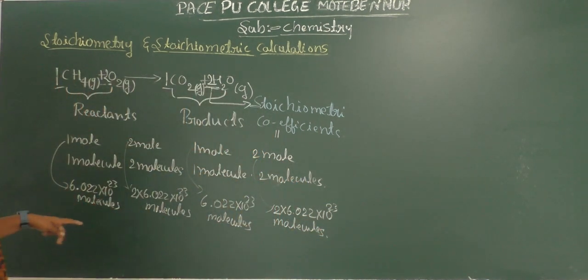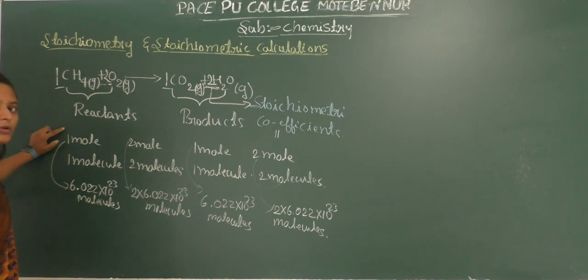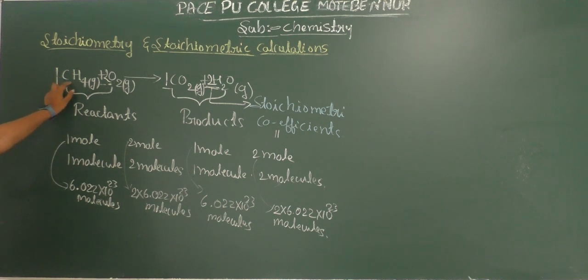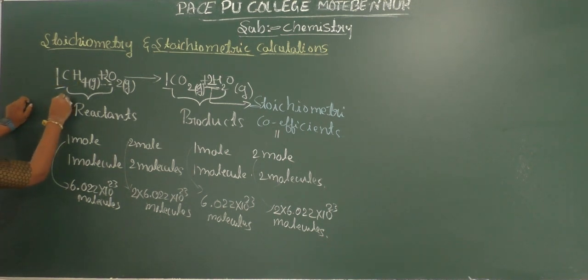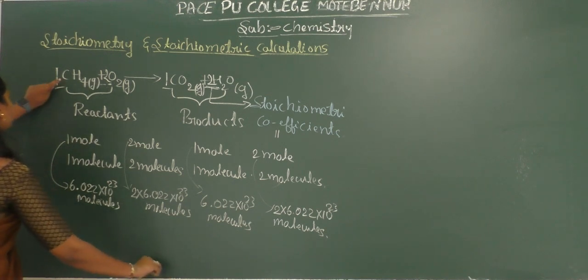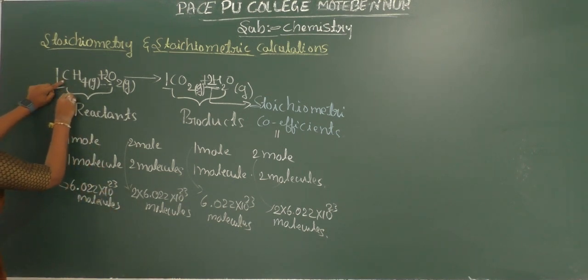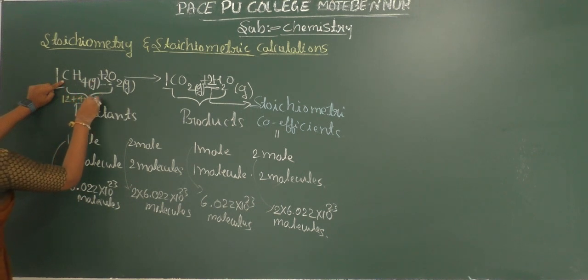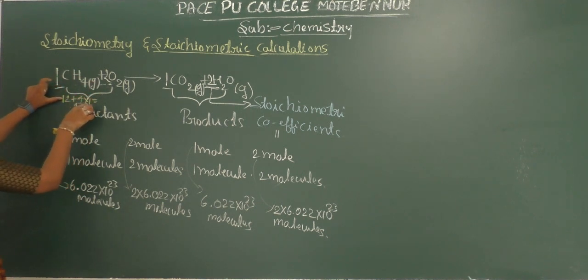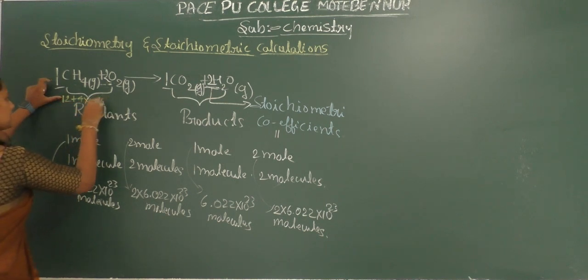Next, we already know that 1 mole is equal to the gram molecular mass. The gram molecular mass of methane: the atomic mass of carbon is 12 plus 4 × 1, so 12 plus 4 is 16.